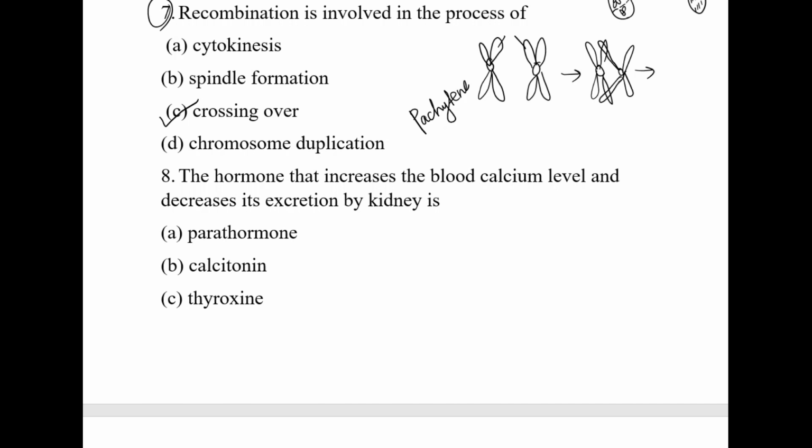Then next, the 8th question. What is the 8th question?